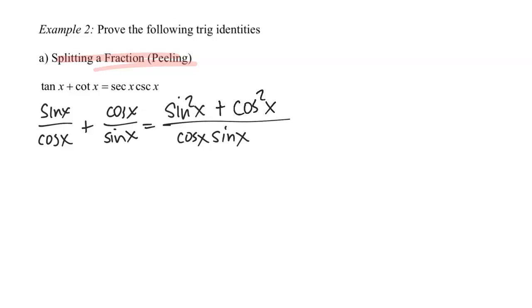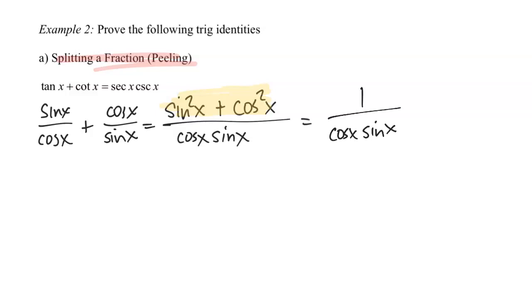Okay, now in the numerator, I am always making sure that I'm keeping track of whether I have an identity that I could use to make things simpler. What I notice is that there is an identity in that numerator: sine squared x plus cosine squared x is equal to 1. And so I'm going to exchange that numerator for a 1 and then put here my same denominator, cosine x and sine x.